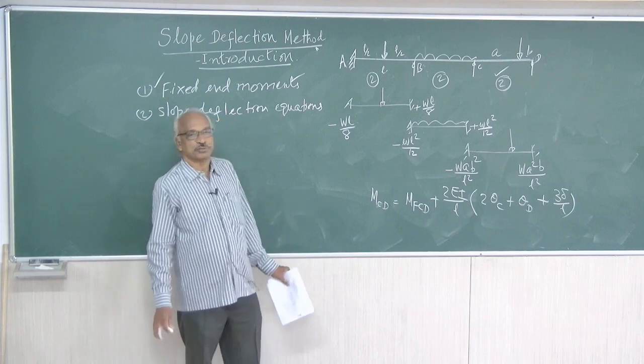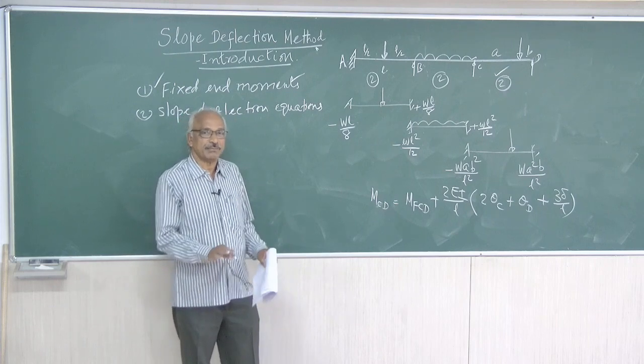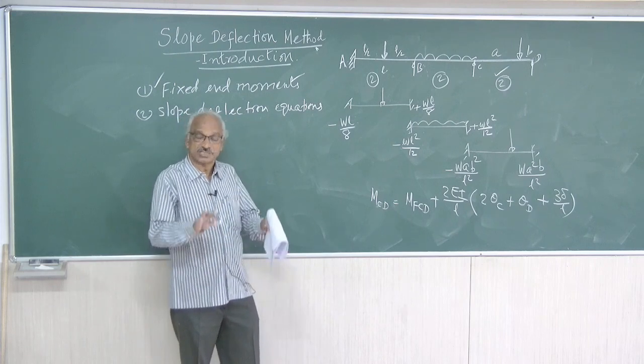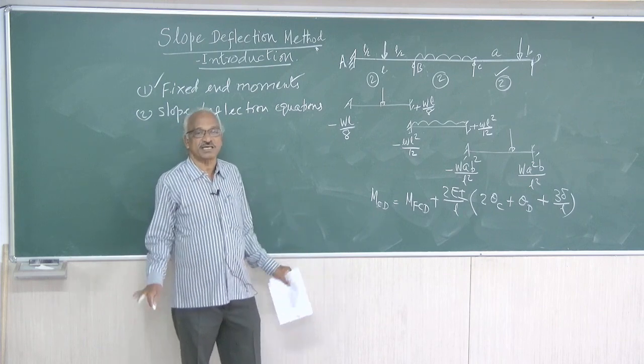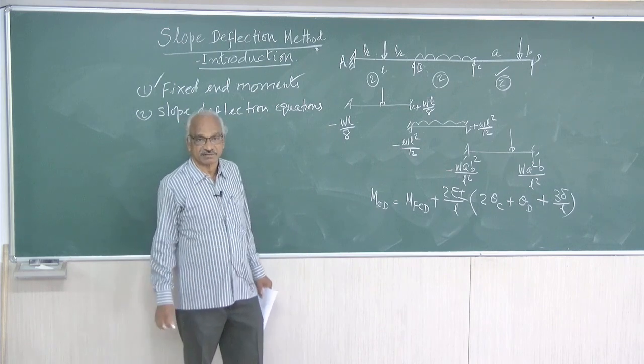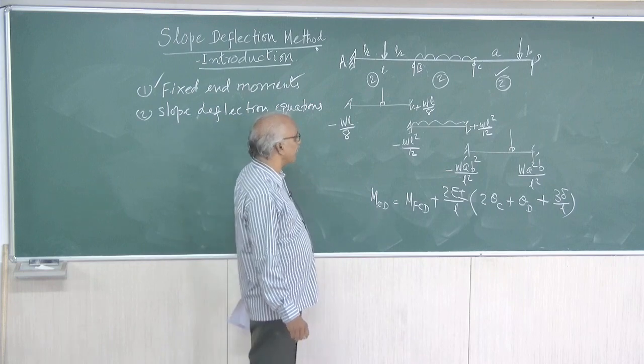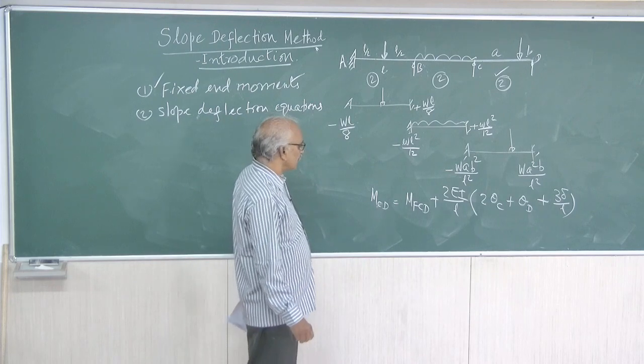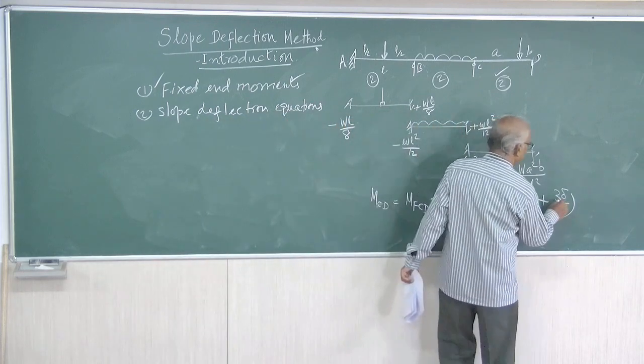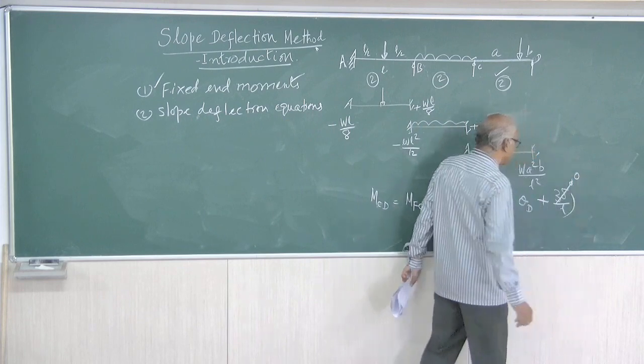Now, suppose in this problem, A, B, C, D, all the 4 supports remain at the same level, delta equal to 0. No settlement is given. So therefore, delta will become 0. The term will become 0.